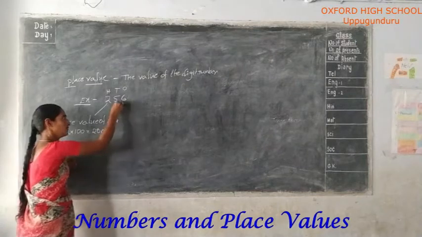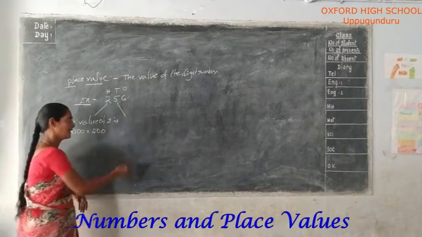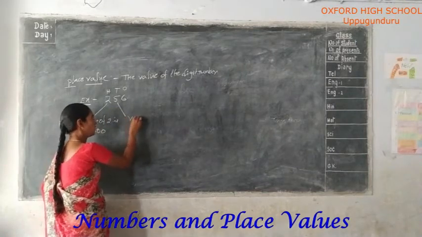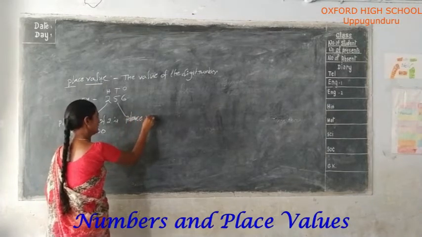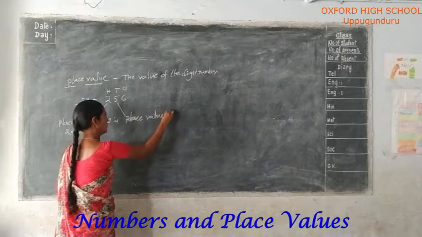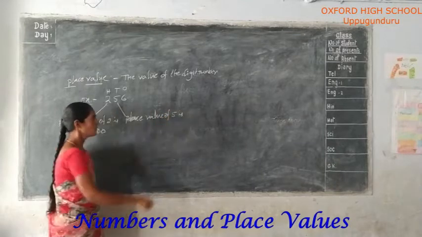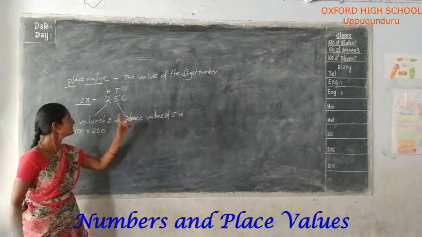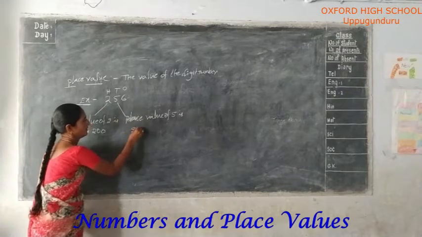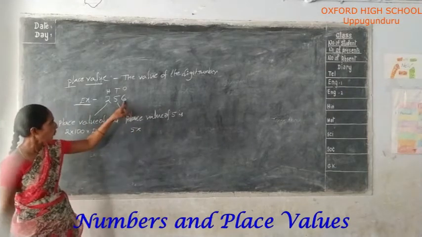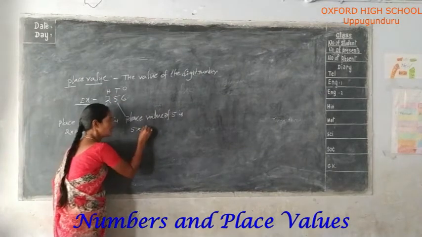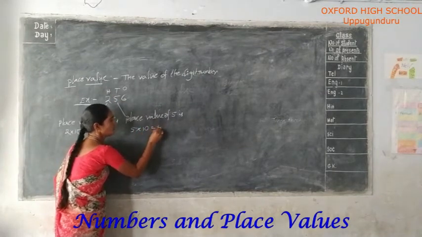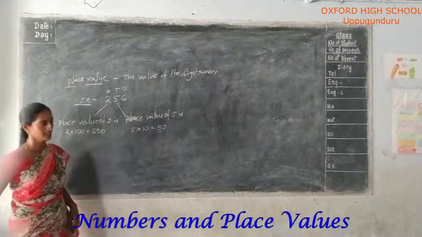Next, the place value of 5 is 5 into the tens place. 5 tens are 50.